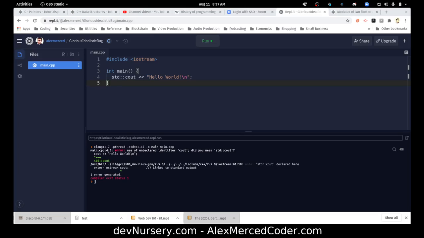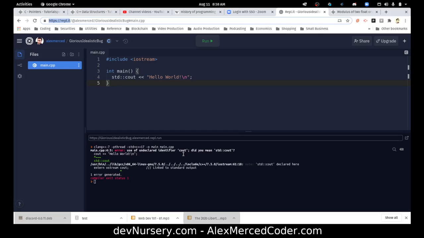I am using REPL.it. So if you want to create your own little C++ REPL to follow along, that's where you would go to do it. Then you can have a little environment like this without having to download C++ compilers and libraries and all that stuff. You can just do it all in your browser.